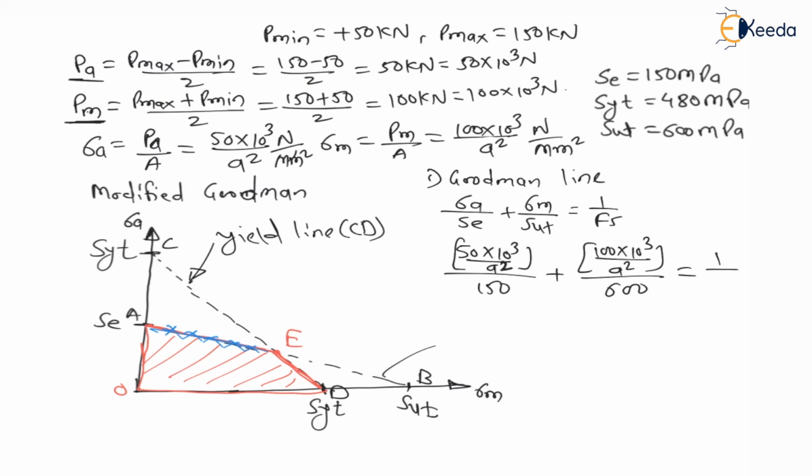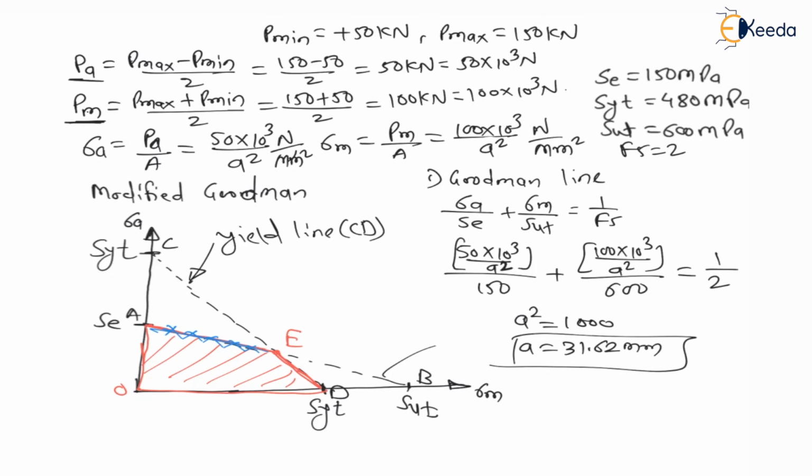Now in the question they have given the factor of safety as 2. From this equation, if you solve for A squared, you will find A squared is equal to 1000, and therefore A is equal to 31.62 mm. This is the side of the square.